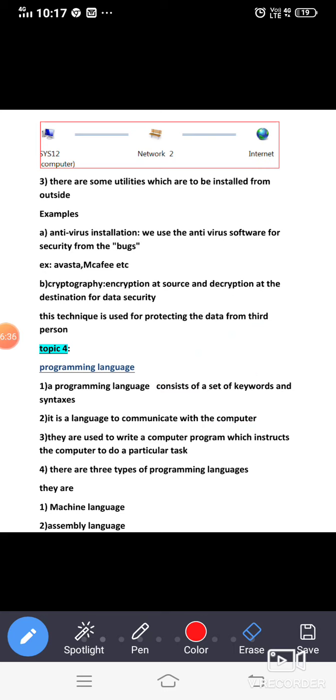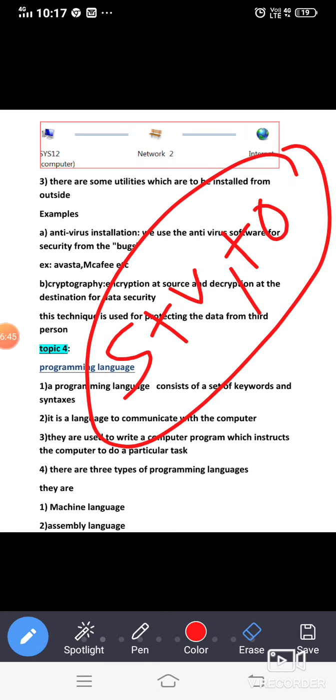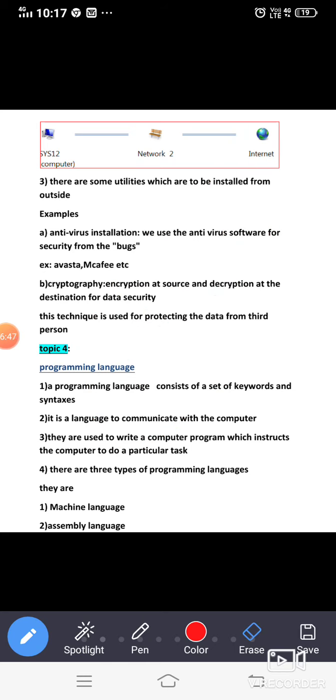Next one is syntax. Do you know syntax? For example, if you take a simple present tense, the syntax can be something like subject plus verb plus object. There will be a formula, right? Here also, if you want to write something in English, you need to use the tenses and syntaxes. Syntax means the format in which you need to address it. That is called as a syntax. Just remember this.